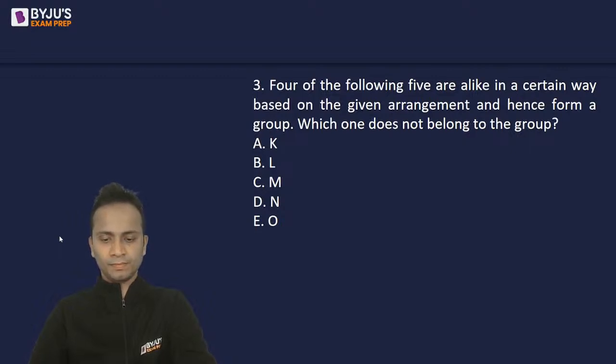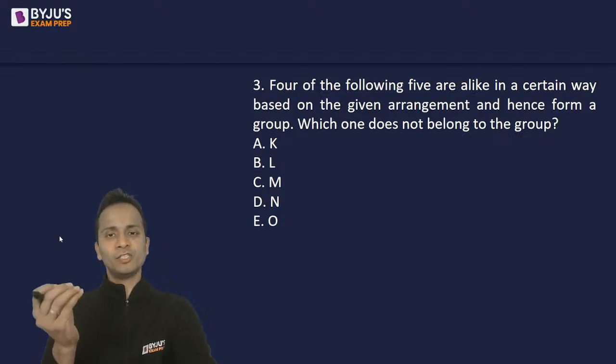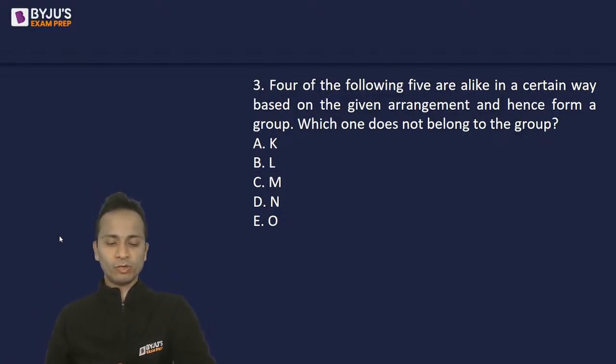Four of the following are alike in a certain way based on the given arrangement and hence form a group. Which one does not belong to that group? So options are K, L, M, N, O. Basically, we'll have to find out the odd one out. So based on the given directions, there is one out of these five which is the odd one out, and we'll have to determine which one.